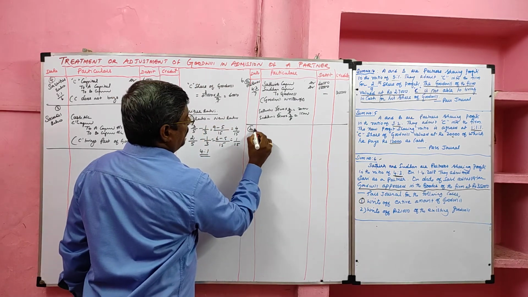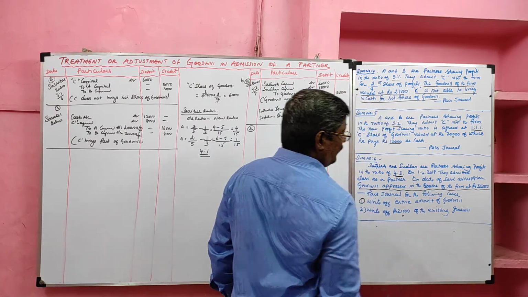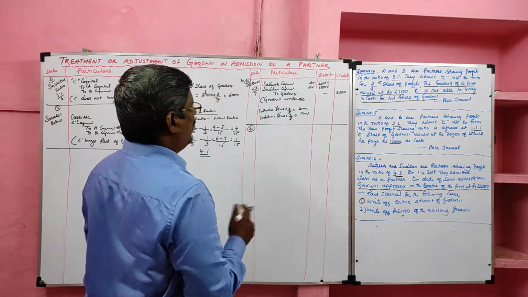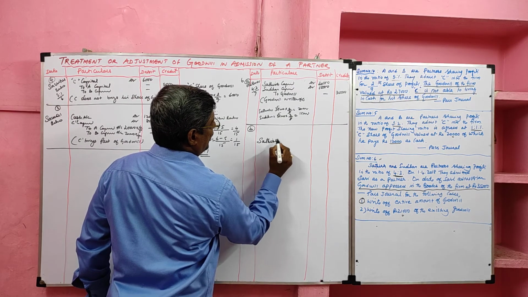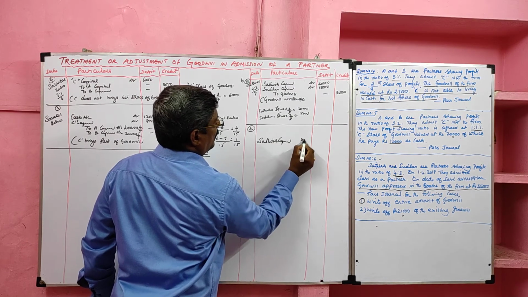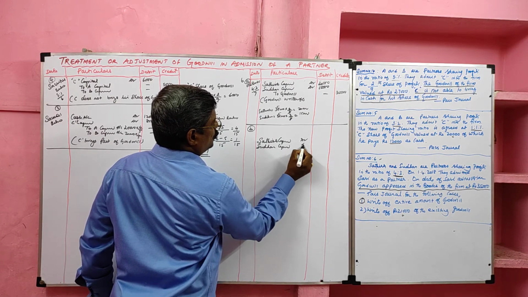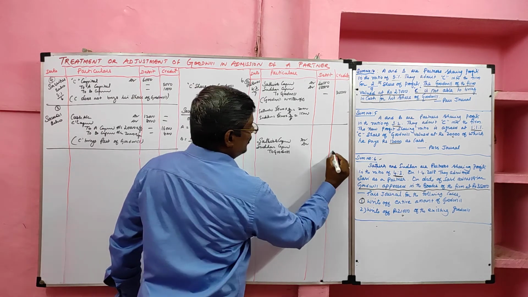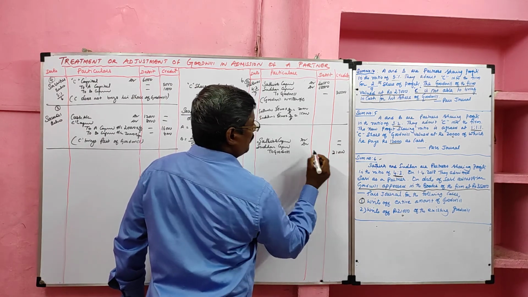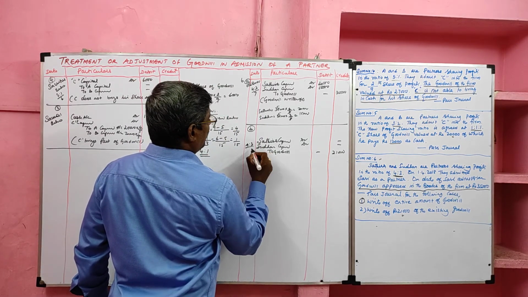Then case B. Case B says write off 21,000 of the existing goodwill. So they want to write off part of the goodwill. The same entry we are going to record: Satish capital account debit, Sudan capital account debit, to goodwill. How much should we write off? That is given in the question, 21,000. How can we share it? In the old ratio, 4:3.